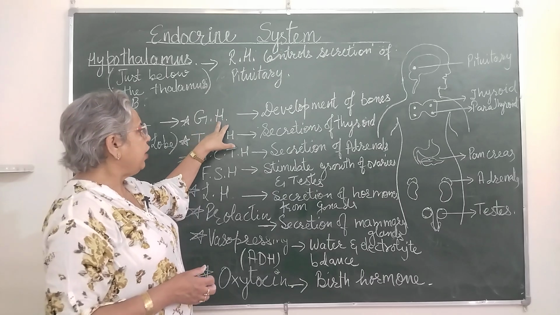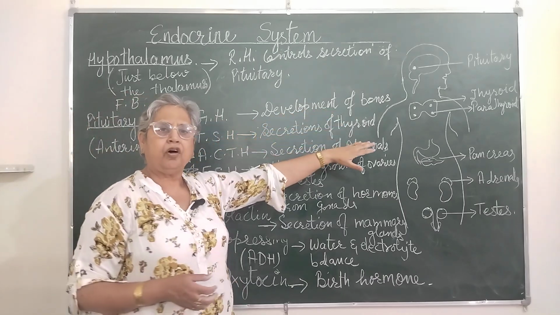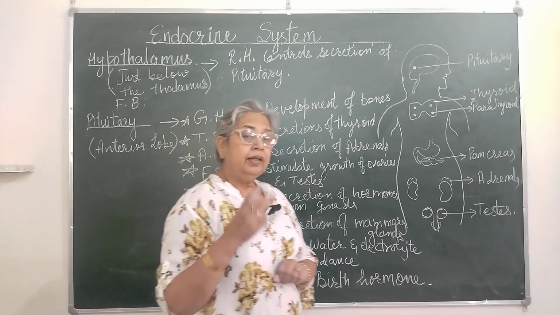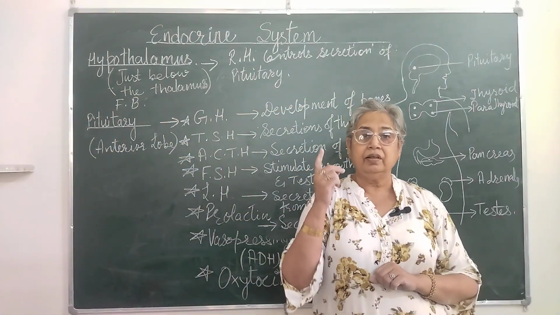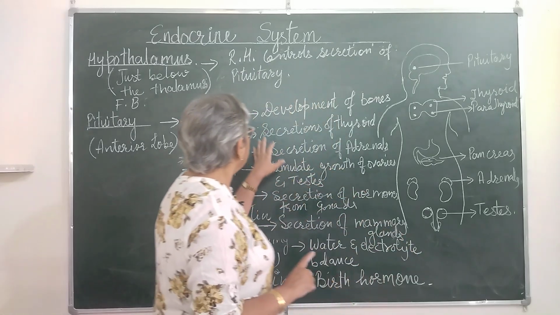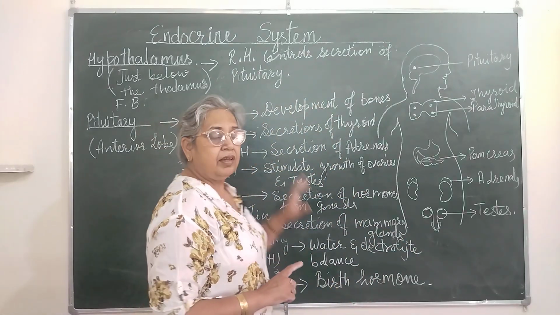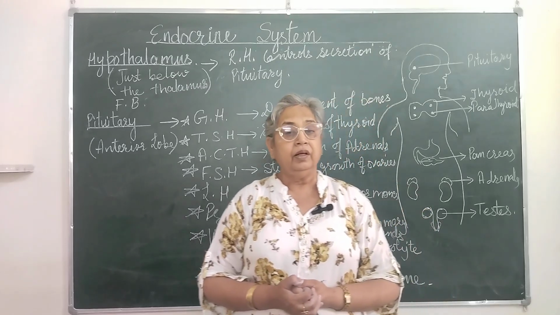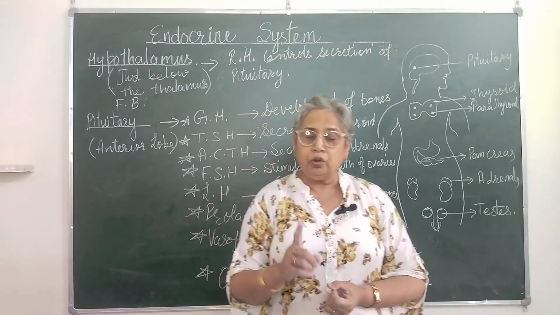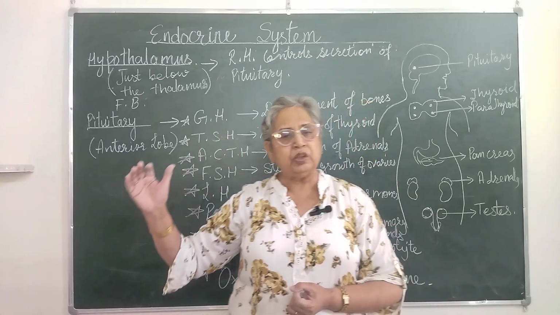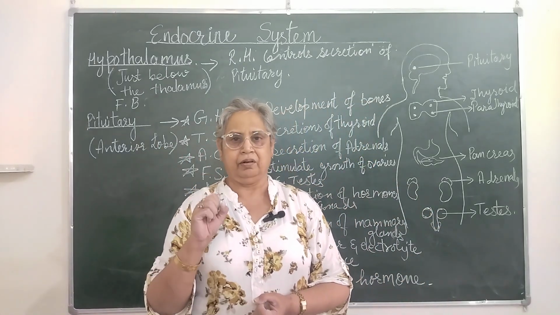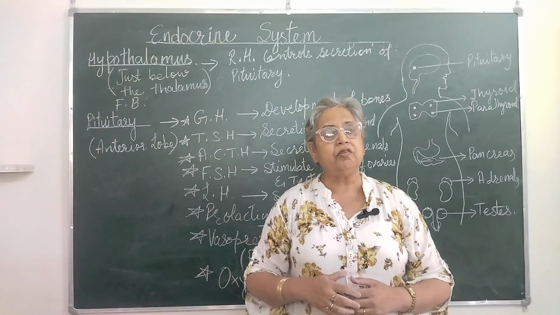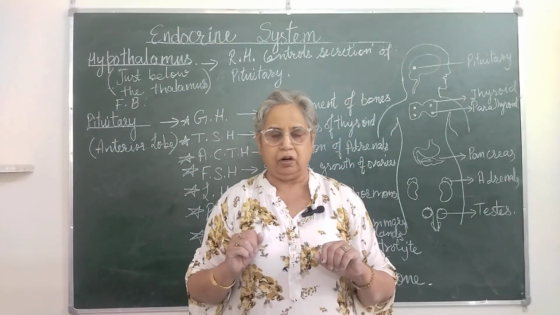Okay. What is its function? It helps in the development of bones, the elongation of bones. Now, there are two conditions which are there due to the deficiency or the excess production of growth hormone. Now, if the growth hormone is produced in very large amount, it is called hypersecretion and it leads to gigantism, like a person will become more than 7 feet tall.